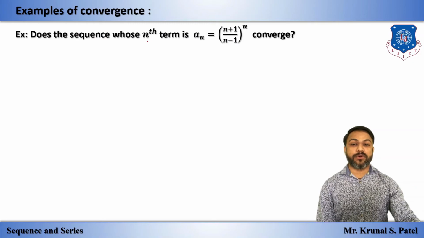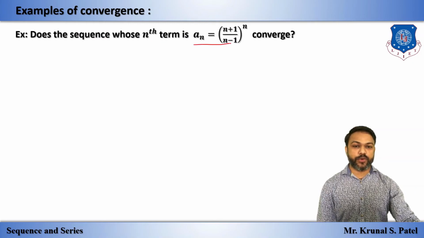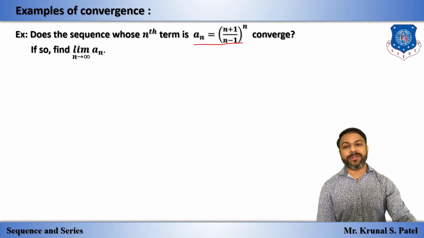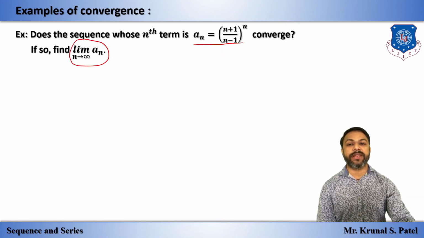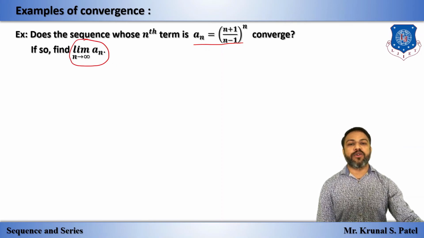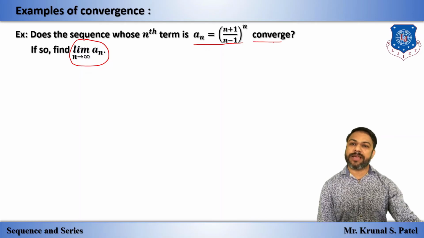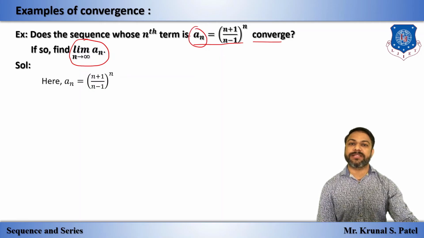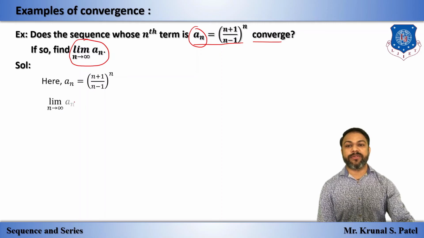Okay, so one more example of convergence. Does the sequence whose nth term is given by un is equal to n plus 1 upon n minus 1, whole raised to n, converge? And if so, then find the limit n tends to infinity an. Now we know that to check convergence or divergence, we have to write down first an or un. You can call the nth term un or an. Now we will apply limit on both sides.